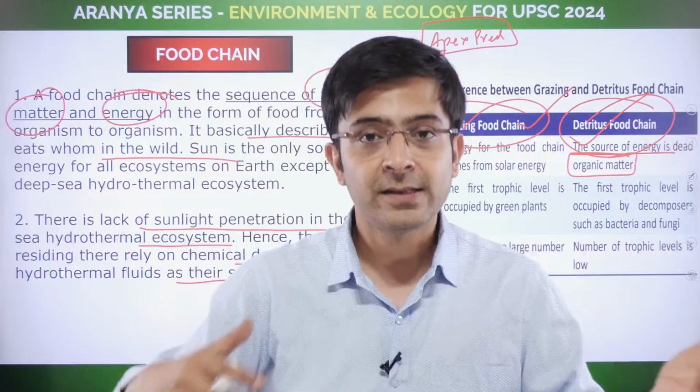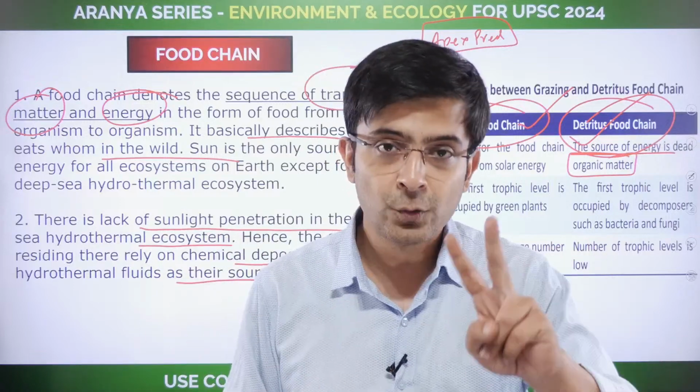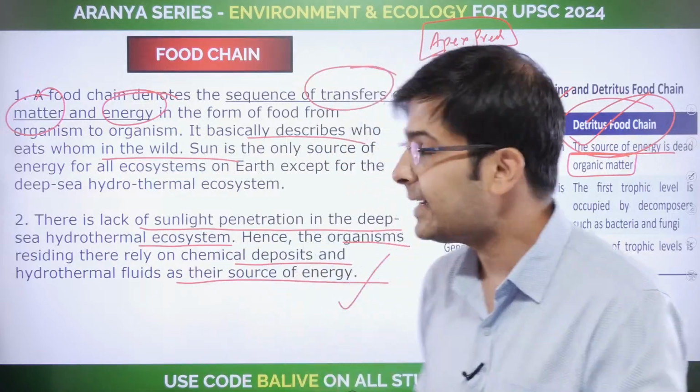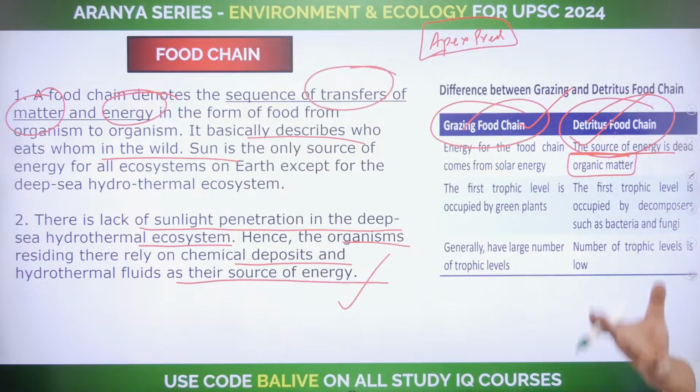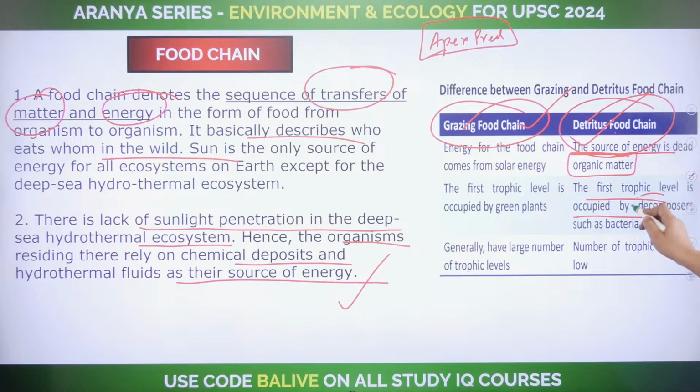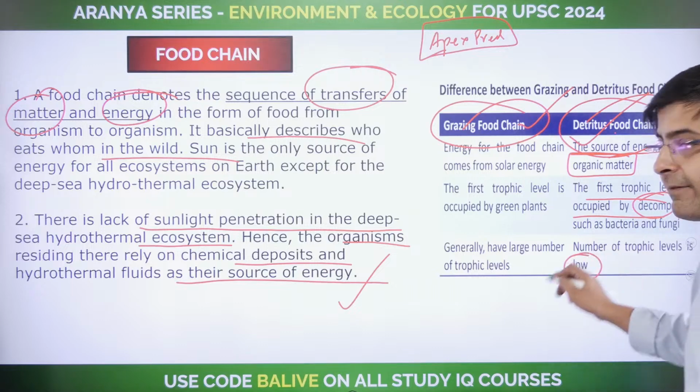You are just circulating in the system. And how do you circulate? Two ways. One is the detritus food chain, where you are a part of the dead organic matter. And here the first trophic level is occupied by the decomposers. Bacteria and fungal action will go ahead and break it down. Here the number of trophic levels is low.